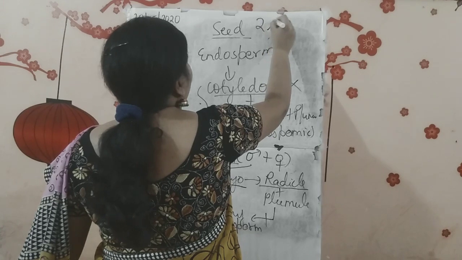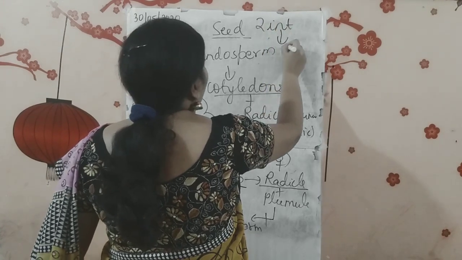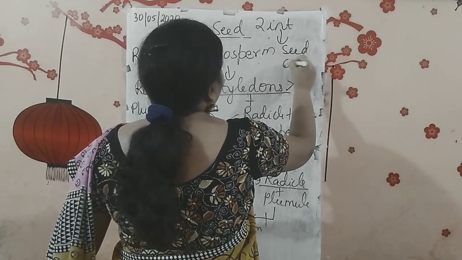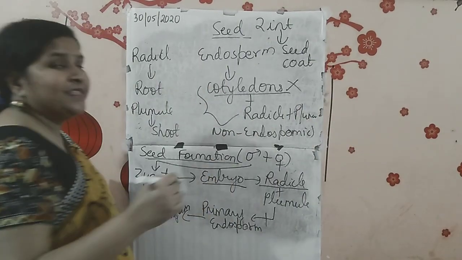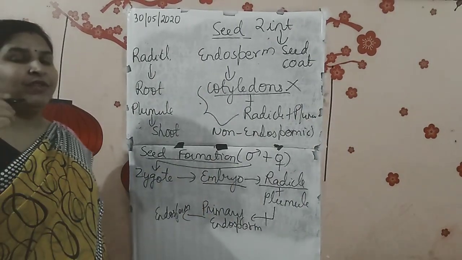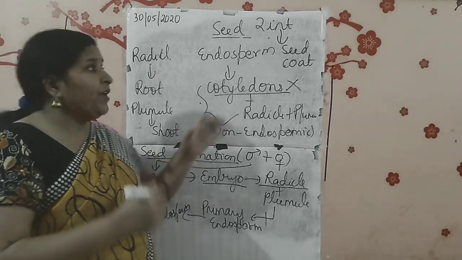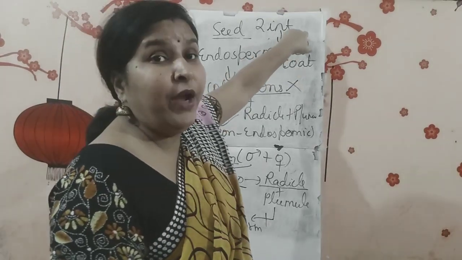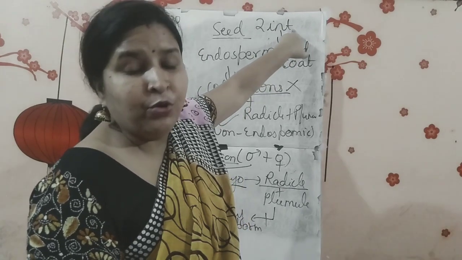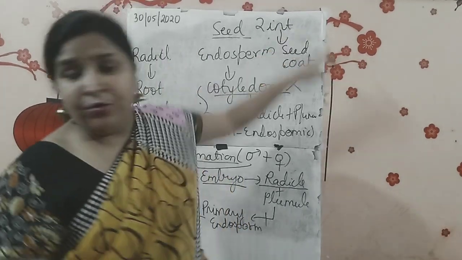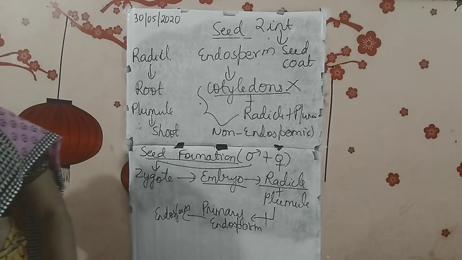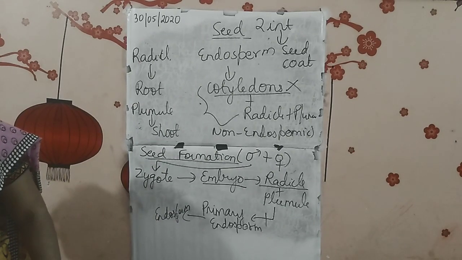Two integuments were there. So what are those two integuments forming? They are forming the seed coat. And the seed coat is of two types, testa and tegmen, which we'll be discussing in the upcoming chapter. So you have to understand from where we get this seed coat: from the two integuments of the ovule. Is that clear?